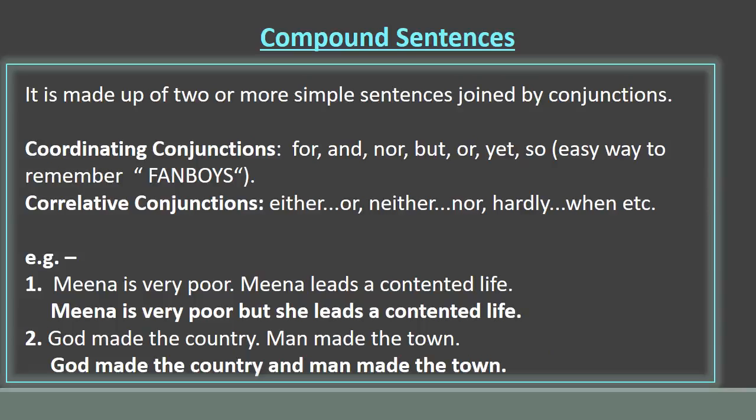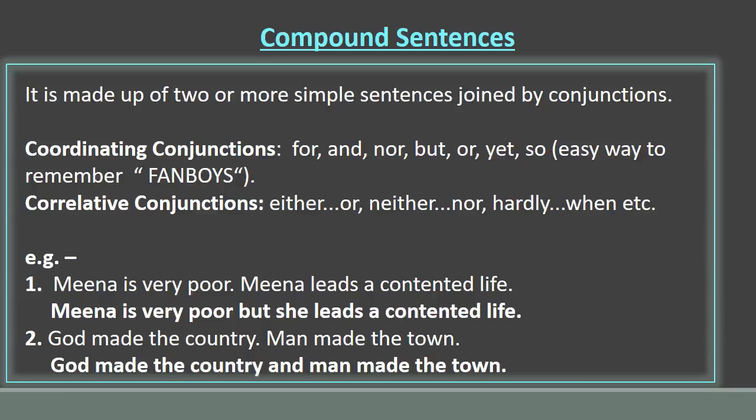Let's know what is a compound sentence. A compound sentence is one which consists of two or more simple sentences joined by conjunctions. There are two kinds of conjunctions that join simple sentences to make compound sentences.